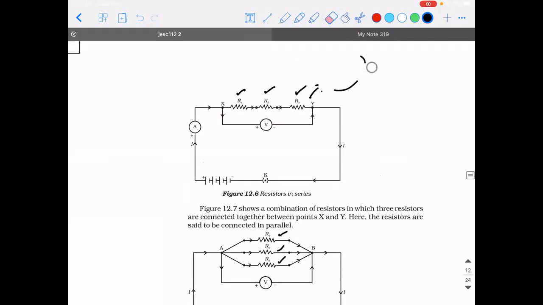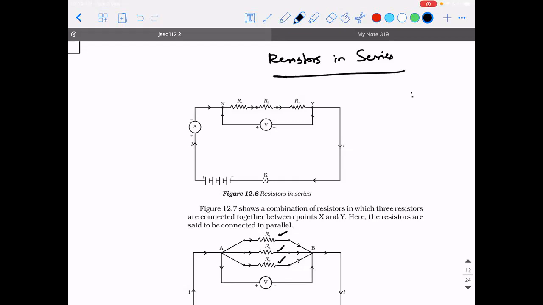Now, I want everybody to make a note. Resistors in series. Write it down. Resistors are said to be connected in series if, put a colon. First, the current flowing through each resistor is the same.